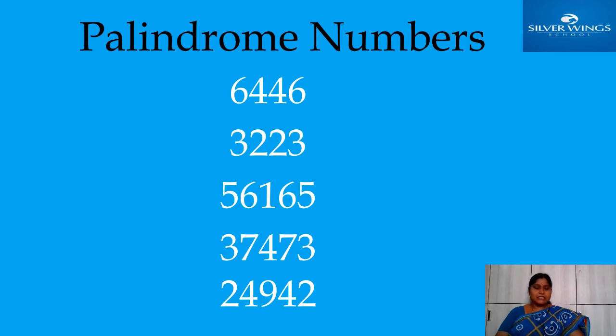Next, a 5-digit number, 56165, from extreme left to right. If you read right to left, also 56165. Yes, same number. Okay. Next, 37473. If you read right to left, 37473. Next number, 24942, left to right. Right to left also the same, 24942. Like these numbers are called palindrome numbers. You should practice with any other digits, other 1-digit numbers, and practice at home.